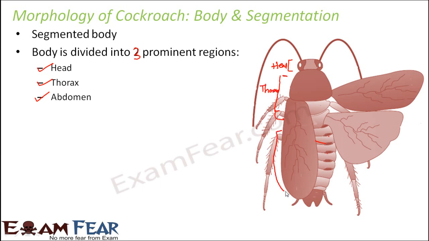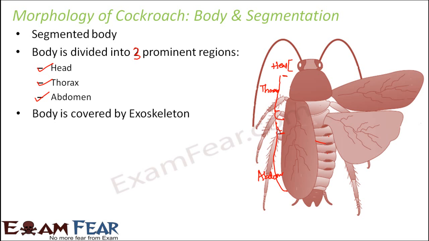And the lower portion is abdomen. So the topmost portion is head, where we can see the eyes and the antenna. Then the next portion is thorax and the lowermost portion is the abdomen. So broadly it is divided into these three regions.